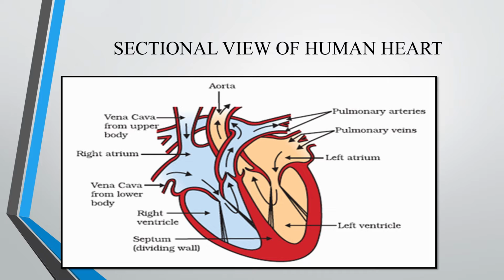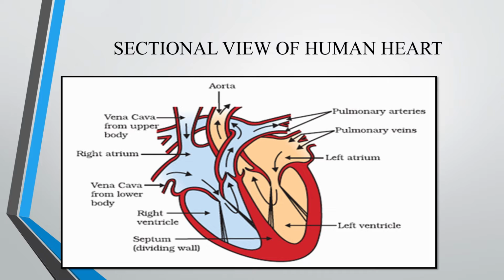From atrium to ventricle, there is a tricuspid valve. This valve allows blood from atrium to the ventricle. The same way on the left side, the bicuspid valve allows blood from the left atrium to the left ventricle.